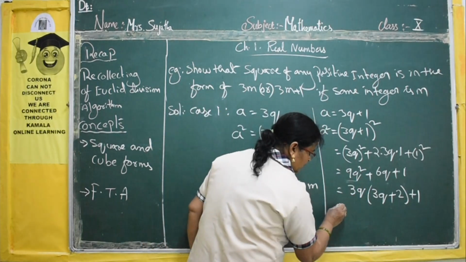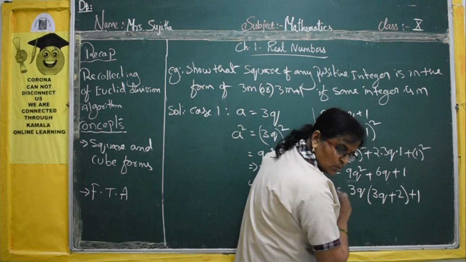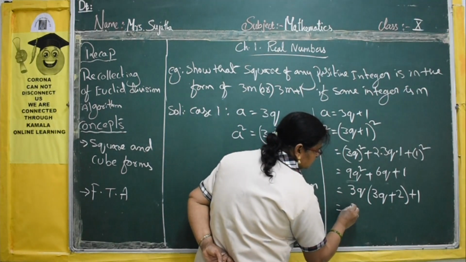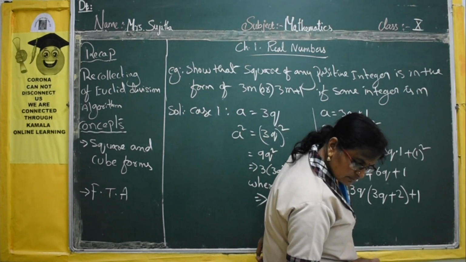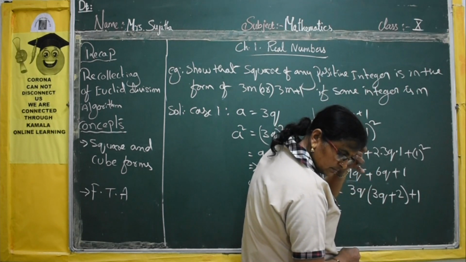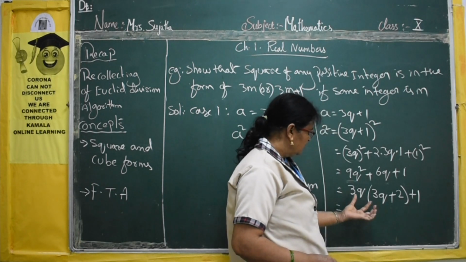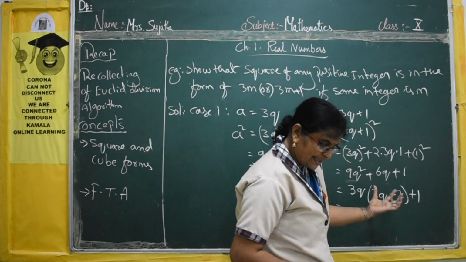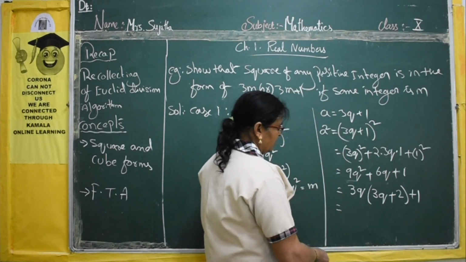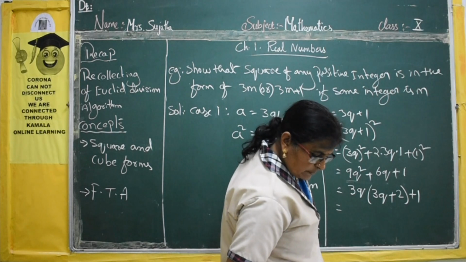Why? Because we have to get the m value. So what is the m value here? 3q plus 2 is the m value. See, 3q plus 2, that is the value, so 3q plus 1 becomes 3m plus 1. Why? Because here we have to show 3m plus 1, no?